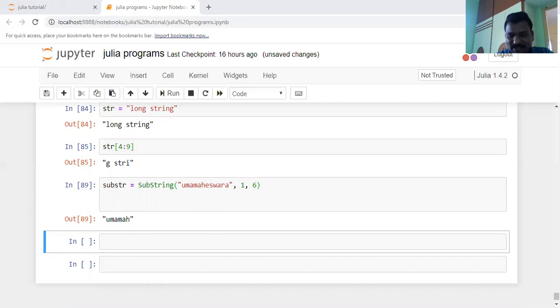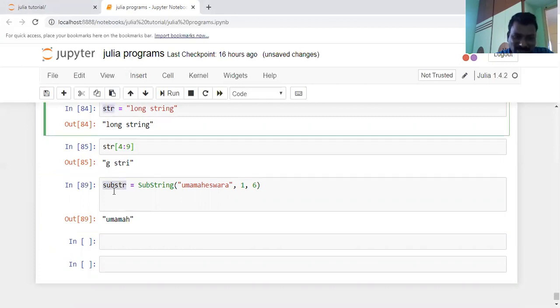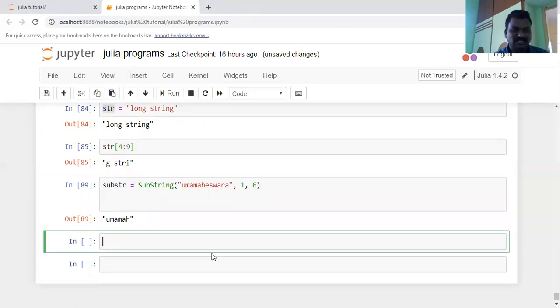Here, you have a substring function. What is the type of the substr here? You may have some doubt: what is the type of the str, and what is the type of the substr? Let us take some simple information about the substr.